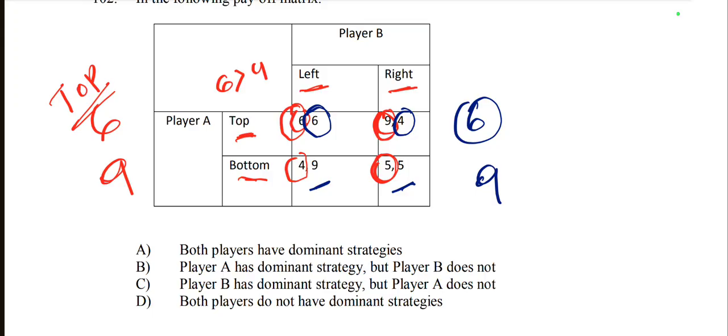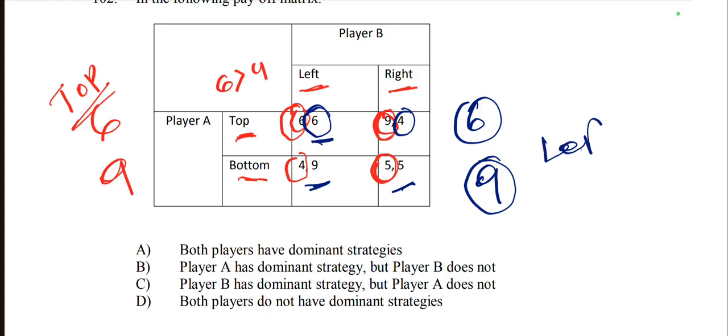So 9 is greater than 5. So here he chooses 9. From the first side he chooses 6, this is also from the left, and from the second side he chooses 9, this is also from the left side. So thus player B has a dominant strategy, that is left.